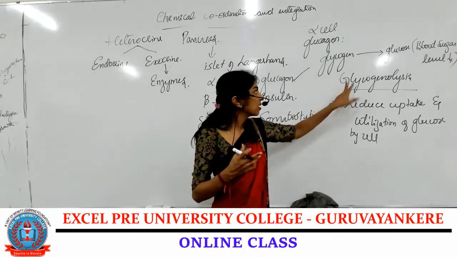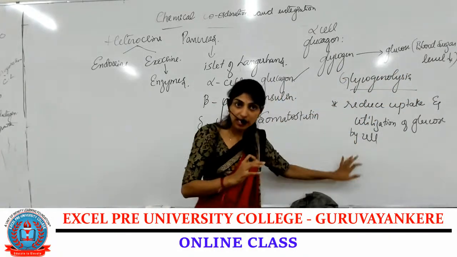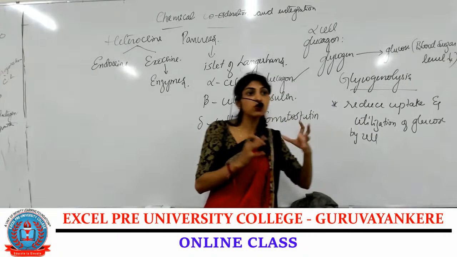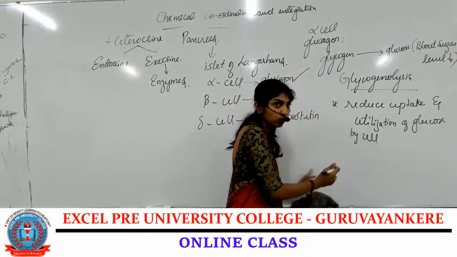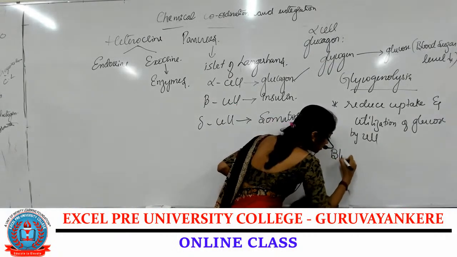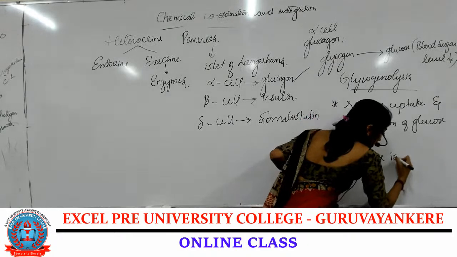Now by breakdown of glycogen, we have got glucose in the blood. By reduction of uptake of glucose, again glucose is retained. Now what happens due to this hormone? The blood glucose level is increased.